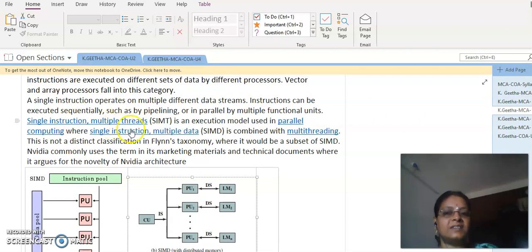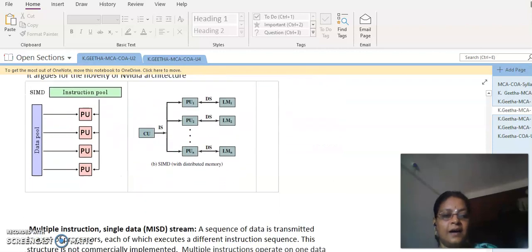Single instruction, multiple threads. This comes under the category of parallel computing models, which combines the concept of multithreading also. Some famous examples: the NVIDIA architecture will be a very good example for this category.